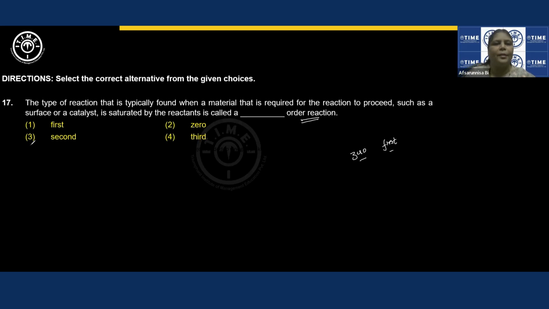So we can eliminate the second order as well as the third order. Whenever you see surface or catalyst reactions, generally when the surface of the catalyst gets saturated, the concentration of the reactant will never come into the picture to count into the order of the reaction. So it will always be a zero order reaction. Whenever you see a metal and a catalyst, and you are asked about the order of the reaction, simply choose zero order, right? It will always be zero order because the order of the reaction will be independent of the concentration of the reactant over there.